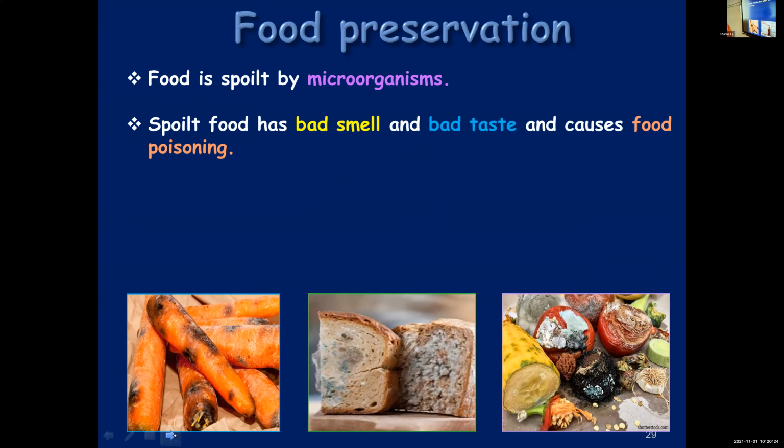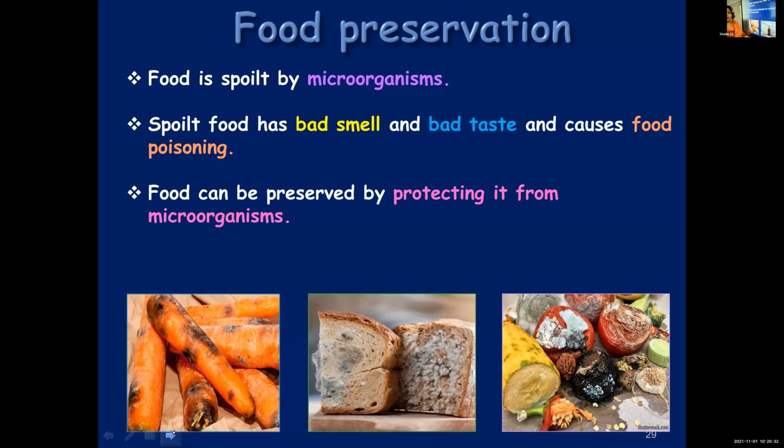Spoiled food has bad smell and bad taste and even the flavor changes. Food can be preserved. How can you preserve it? By protecting it from microorganisms. And once the food is spoiled, its smell, taste, color, all that will change.